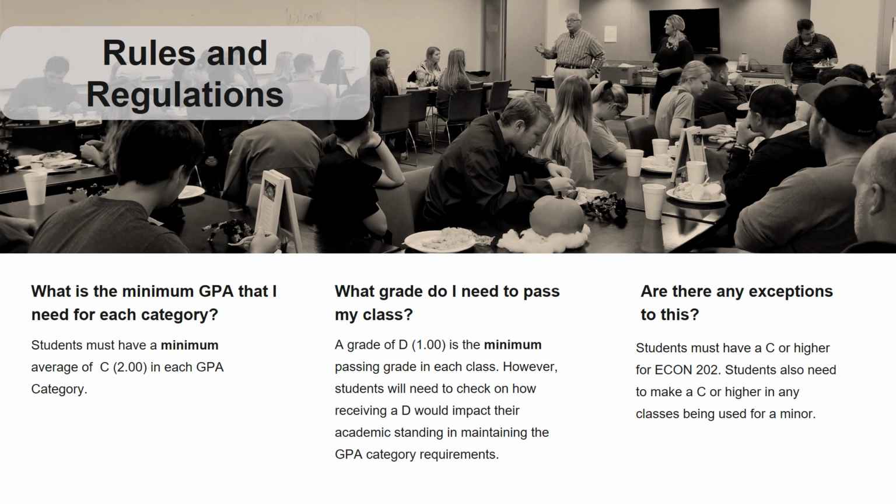So the answer to the question is usually, it depends. How is this grade of D going to impact the rest of your schedule? So make sure that you visit with your academic advisor early if you think that you're going to get a lower grade in a class. There are a couple of exceptions to the minimum grade of D being considered passing, and that is Econ 202. Students have to have a grade of C or higher for Econ 202. And if you're pursuing a minor or a certificate or something like that, students would also need to make a C or above in order to meet the requirements for that particular program.